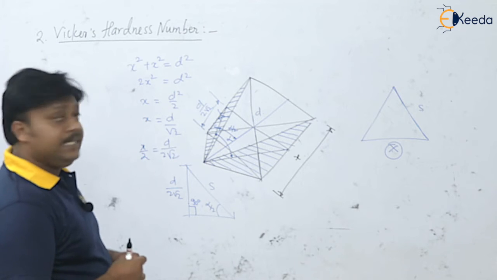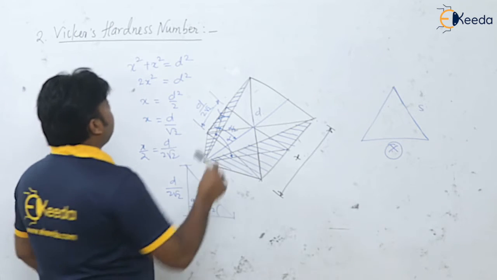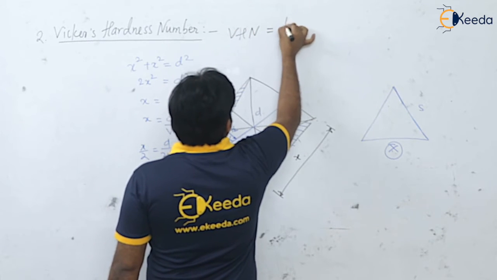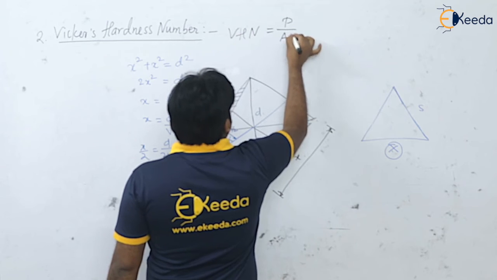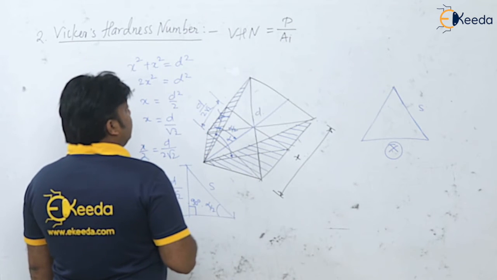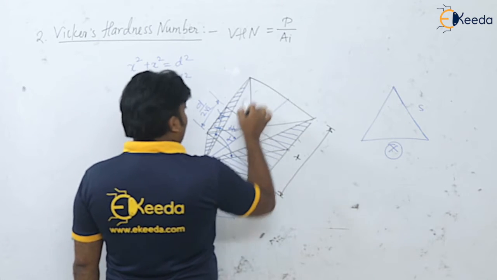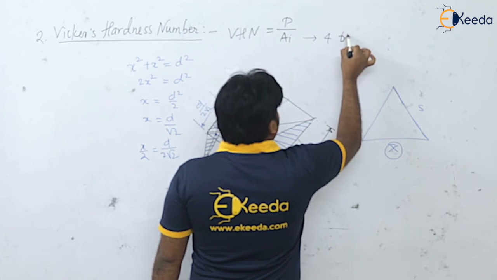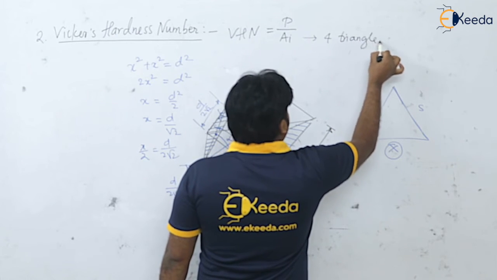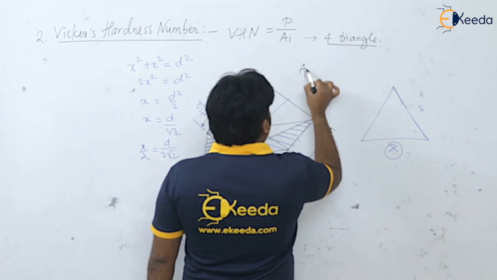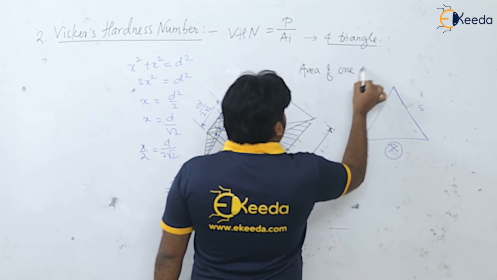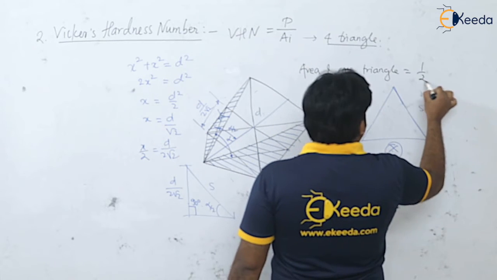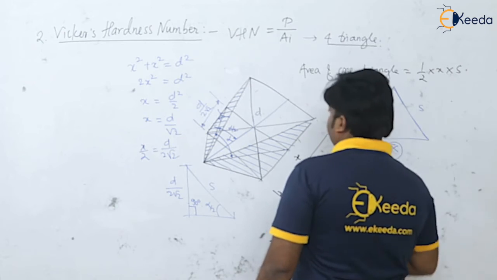Now see, again here, if you want to find out the hardness, VHN, the Vickers hardness number, it is again applied load divided by indentation area, isn't it? And the indentation area, definitely there are how many triangles like this? There are 4 triangles, isn't it? So let us find out the area of one triangle, that is, here we are getting half into this x into this slant height S.